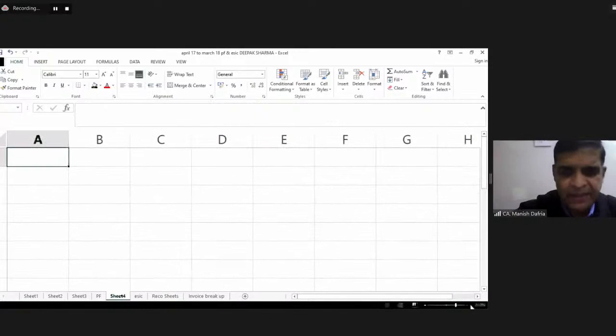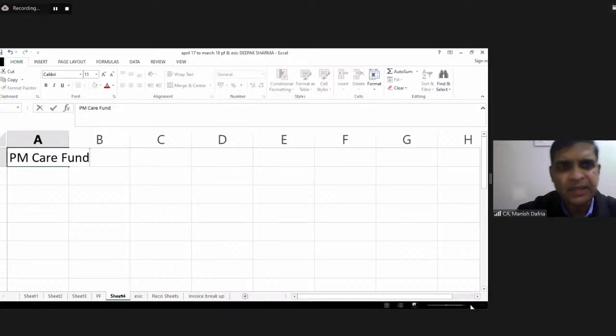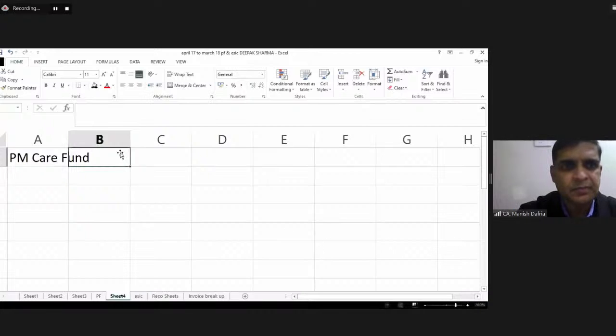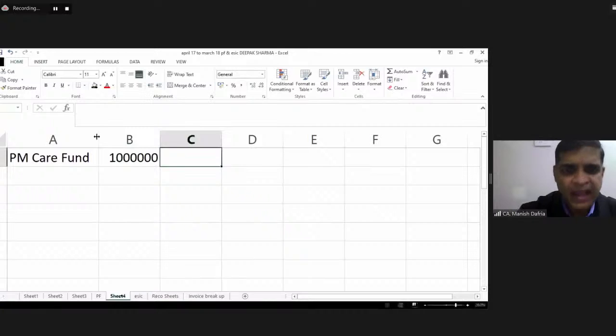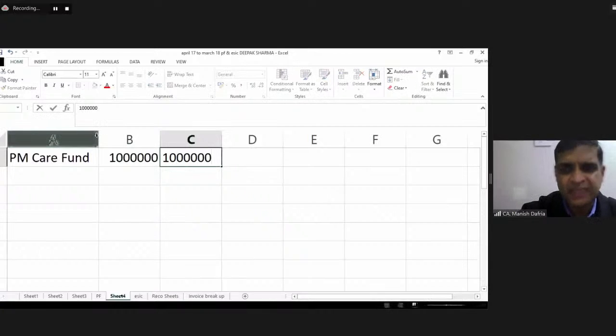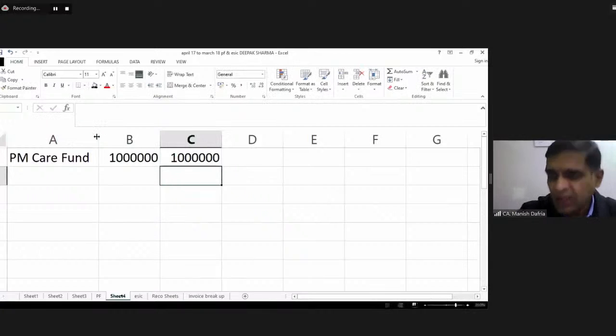So for example, first donation given to PM Care Fund, the amount of donation is 10 lakhs. I can claim 100% of this 10 lakhs as deduction. No requirement to see how much is my income, what is the maximum limit, nothing is required to be seen. Whatever is the donation, 100% is deductible.